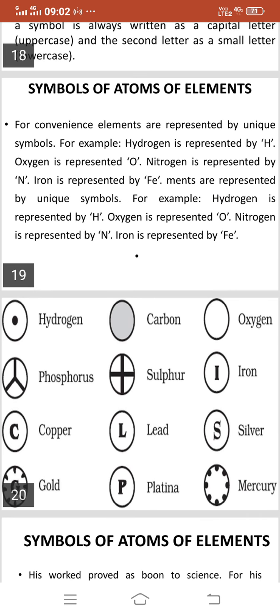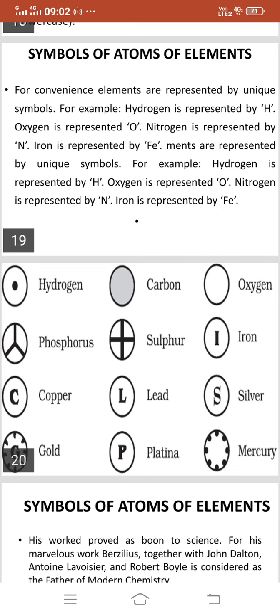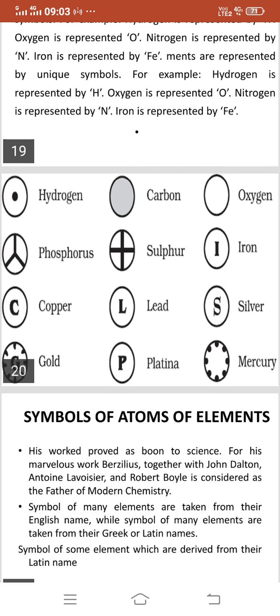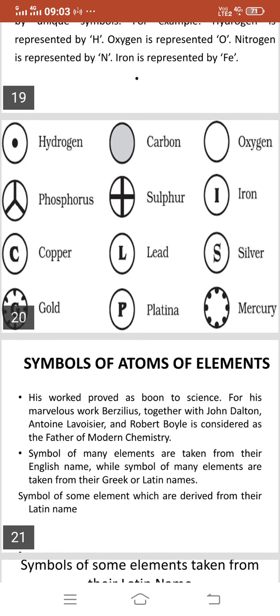So you can see in this particular slide the various figures that are also representing the elements like hydrogen, carbon, oxygen, phosphorus, sulfur, iron. So these are the symbols you can see. Symbolically, we also represent the elements.